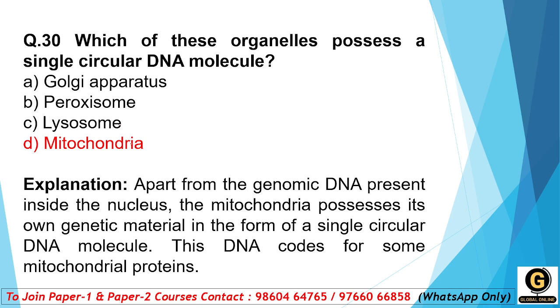So the correct answer is mitochondria, because apart from the genomic DNA that is present in the nucleus, mitochondria possesses its own genetic material, in the form of a single circular DNA molecule. Okay, and this DNA codes for some mitochondrial proteins. What does the mitochondria have, students? Its own genetic material. So the right answer is option number D, mitochondria. Yes, are the MCQs clear? Thank you.